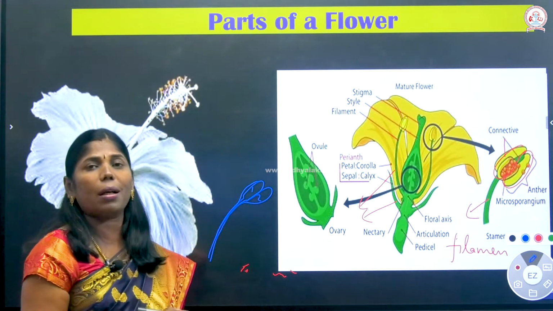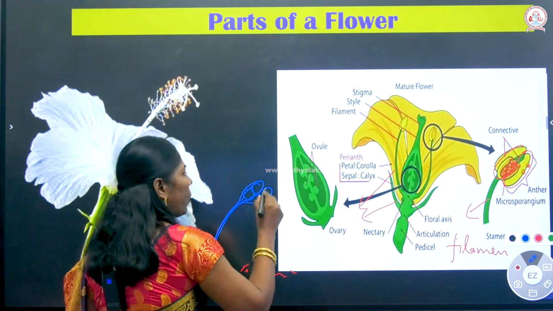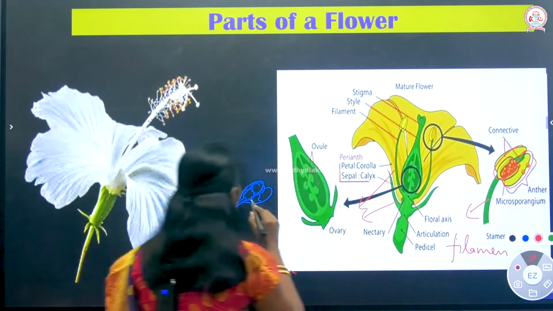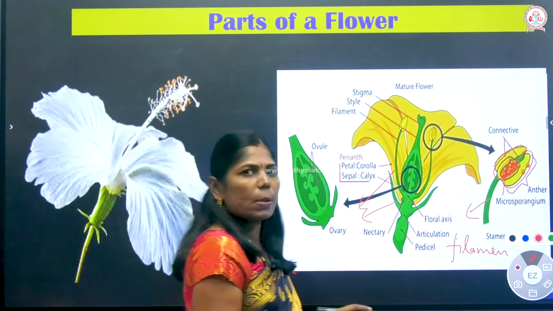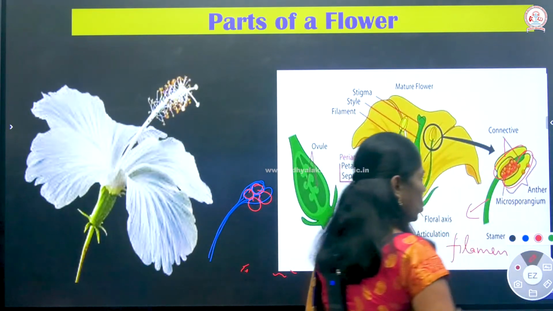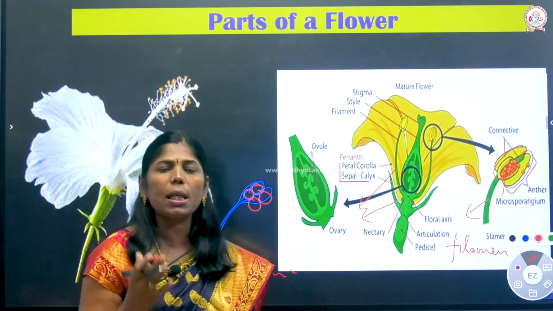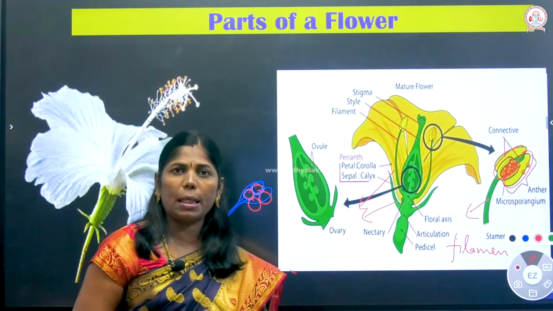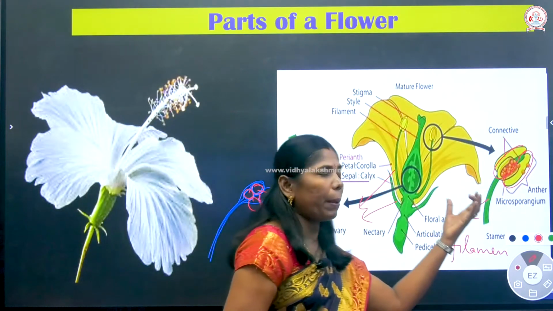Each theca consists of two microsporangia. So totally four microsporangia in the bilobed structure. The four microsporangia is a tetrasporangiate condition. Okay, this is your male part of the flower.